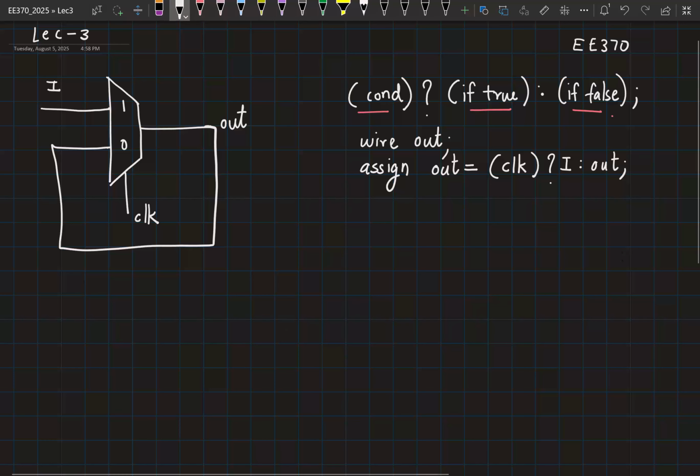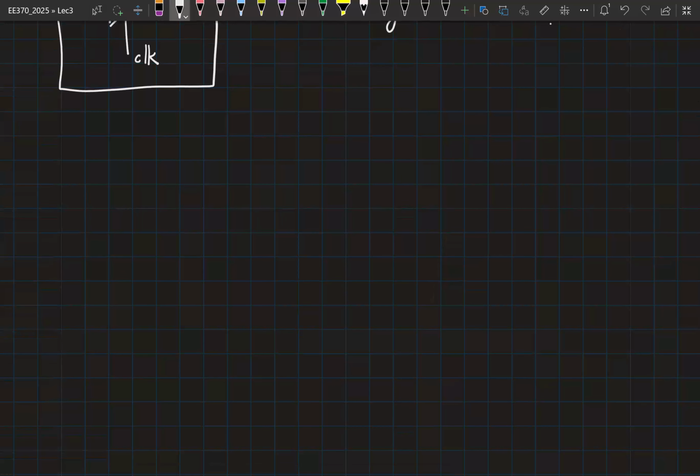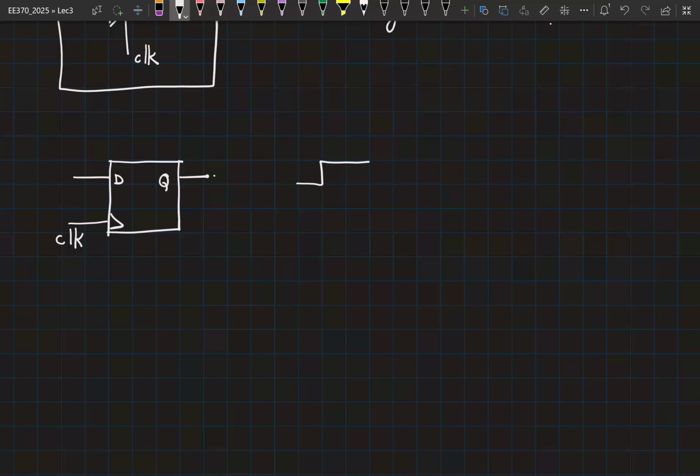And let me explain a little bit about timing analysis and why this can become a problem with certain simulators. So we have seen a flip-flop, with a clock, D and Q. Anytime there is a change in the clock signal, anytime there is a rising edge in the clock, that is when your D is going to come to the output. So I am going to show my D in this format.